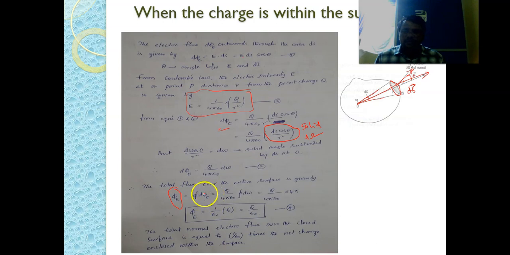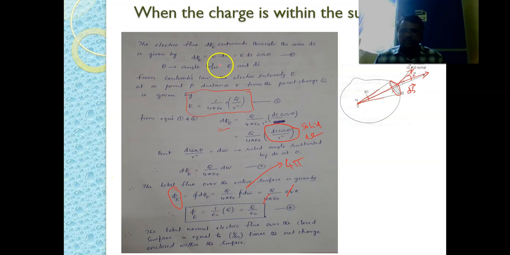So this is an integral over a closed path. Phi is equal to q by 4 pi epsilon naught integral of d omega. But the integral of d omega is nothing but the total solid angle. This is nothing but 4 pi. Now we are substituting that 4 pi value here. If you simplify this, phi is equal to 1 by epsilon naught q, because here 4 pi cancels out, and just q by epsilon naught remains.